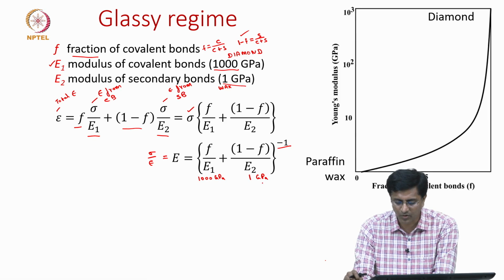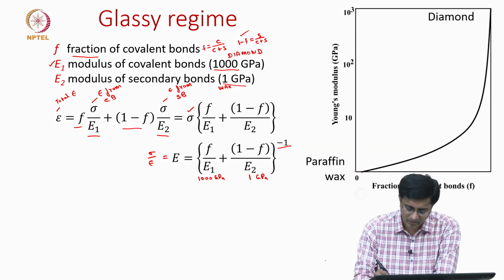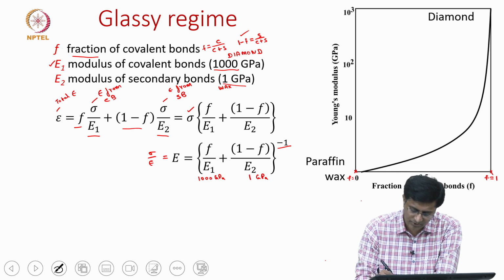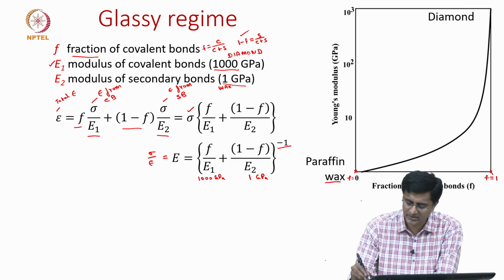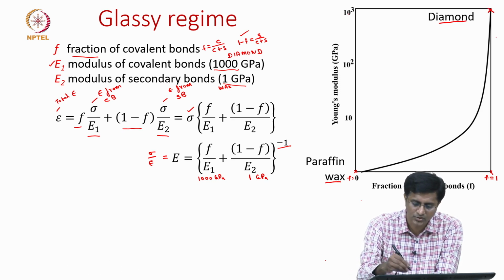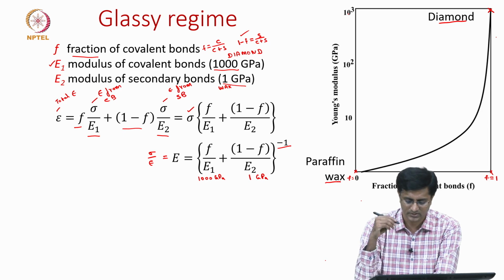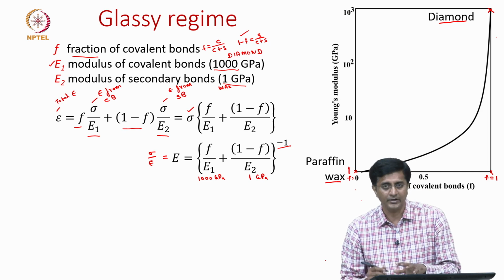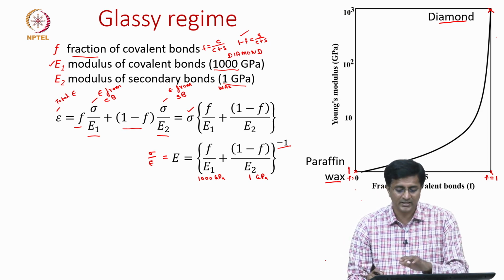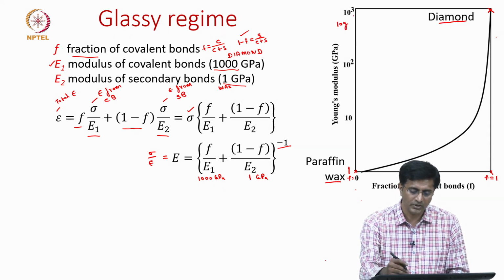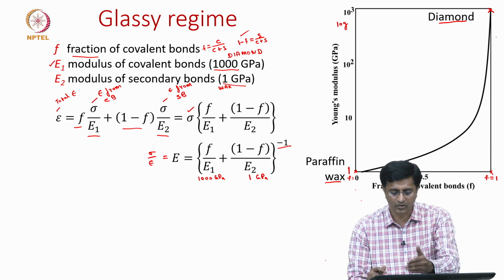So let us show it with a plot here, where as I just mentioned, this is F equal to 0 and the other extreme is F equal to 1. F equal to 0 we have this paraffin wax, and F equal to 1 we have this diamond, where the modulus as we showed is 1000 gigapascals, and for paraffin wax it is around 1. Again I need to remind you that the y axis here is logarithmic. So it is a log scale, meaning from 1000 to 1 we are going one order at a time.